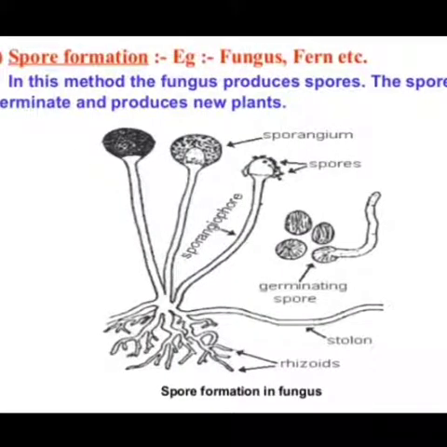Spore formation takes place in fungus and fern. In this method, the fungus produces spores. The spores germinate and produce new plants. The fungus produces some kinds of spores. They are very light-weighted. So each spore develops into a new plant. You can see the diagram of spore formation in fungus. This is the diagram of the bread mold Rhizopus fungus.